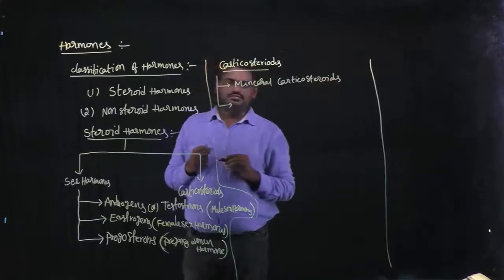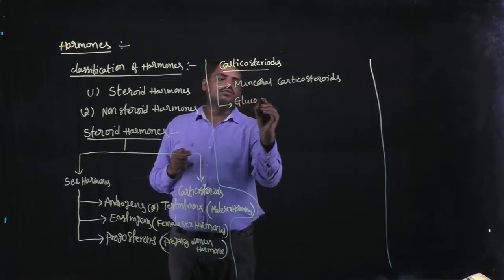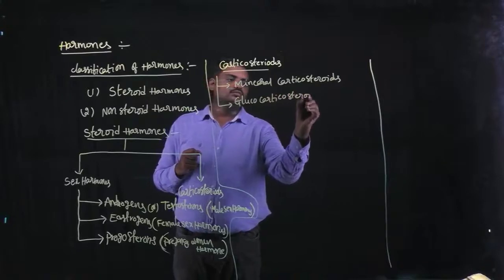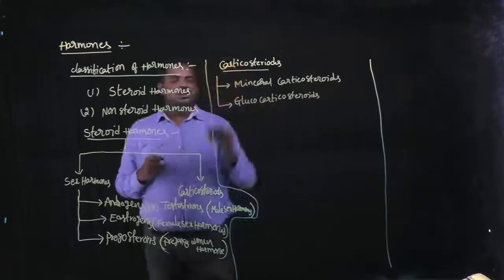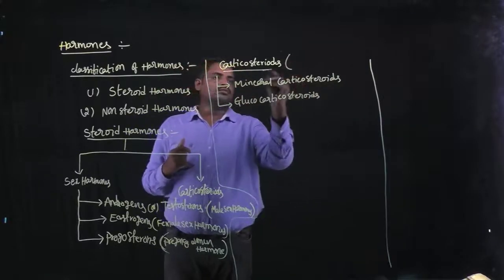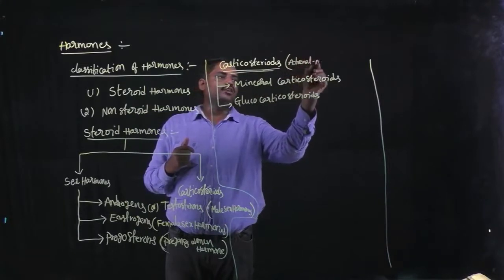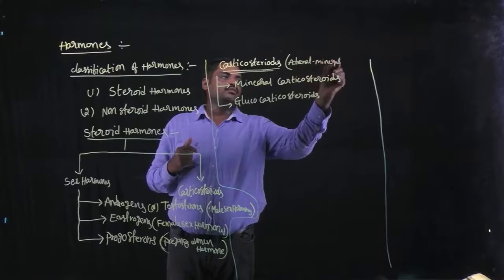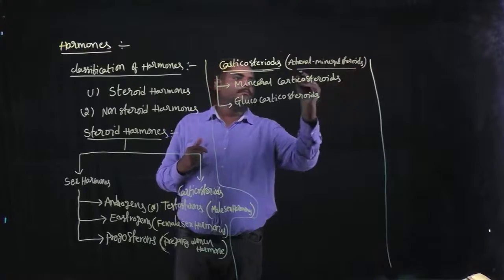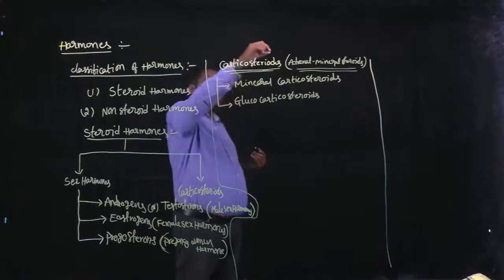Second one, glucocorticosteroids. The corticosteroids are adrenal mineral steroids.